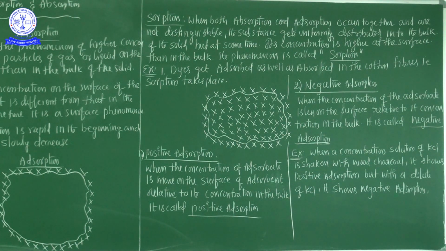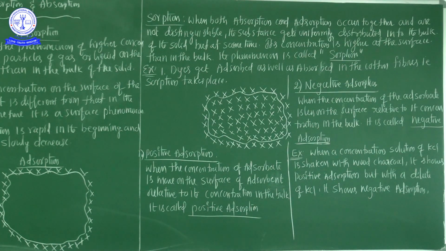Now another part is positive adsorption and negative adsorption. What is positive adsorption and what is negative adsorption? Especially now see here, you know very well what the adsorbate is. The substance that is adsorbed on the solid surface due to intermolecular attractions is called the adsorbate.